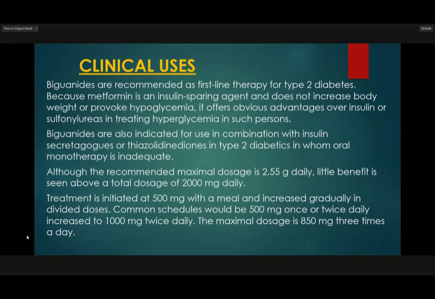So, clinical uses. Biguanides are recommended as first-line therapy for type 2 diabetes.